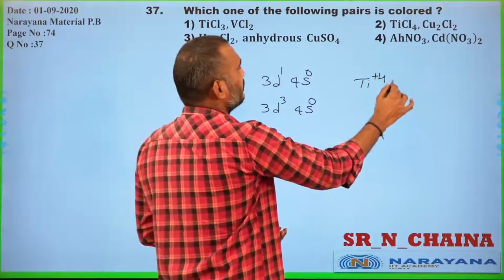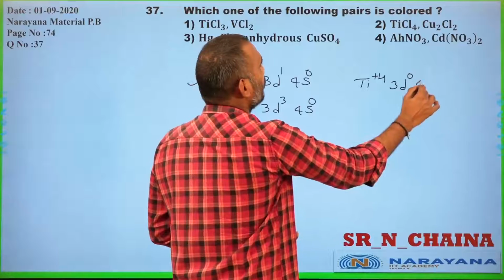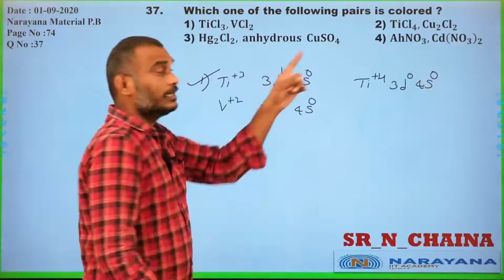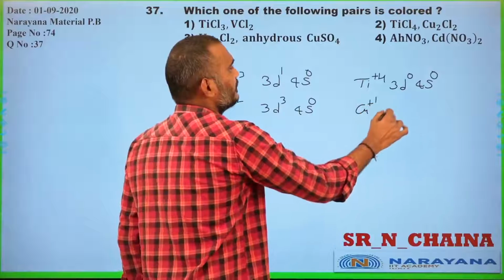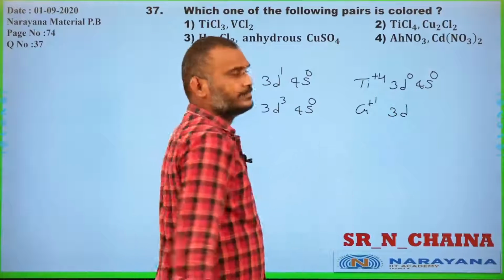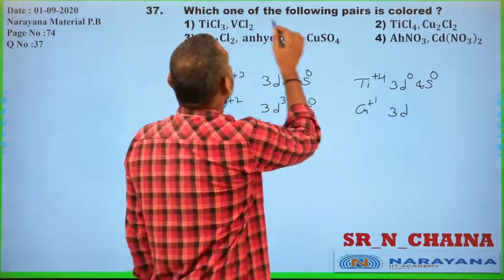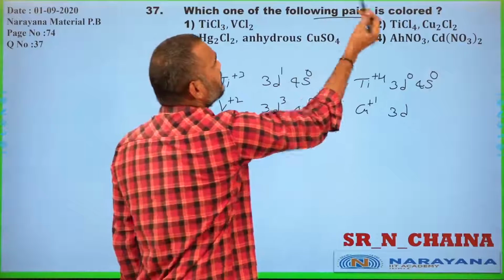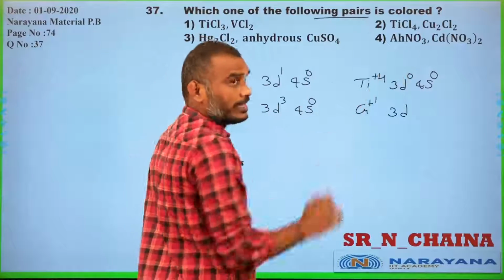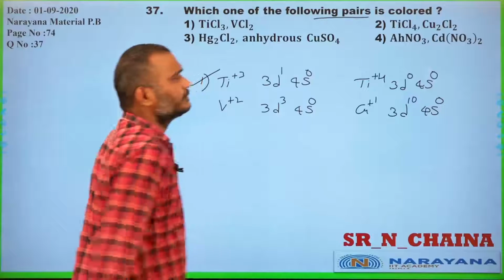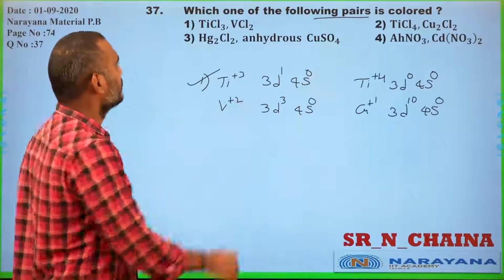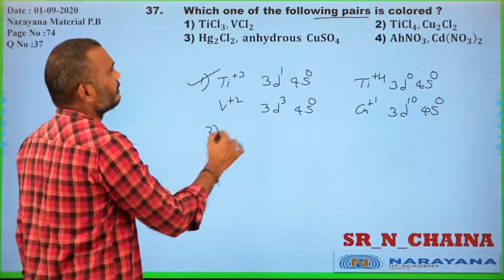Titanium plus 4 is 3d0, 4s0. In Cu2Cl2, each copper is plus 1, that is 3d10 and 4s0, with no unpaired electron. It may be blue color sometimes, but there is no unpaired electron.